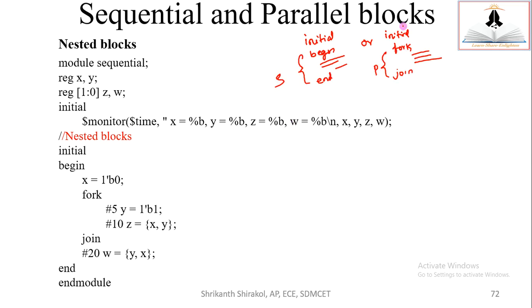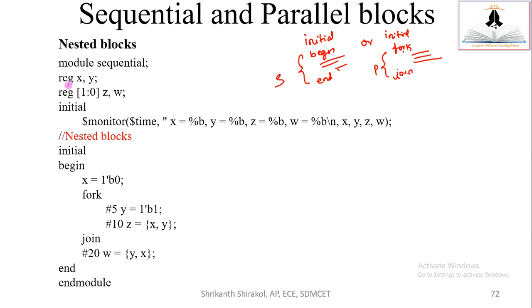Now nested block means, can we merge these two things? Can we have initial begin end, and in between begin end, can we use fork and join? In between fork and join, can we use begin and end? We may need such a concept somewhere in a big project. So that's why we learn nested blocks. The nested block code goes like this. I'll take this code in the Xilinx software and explain it to you. Let us understand it first here.